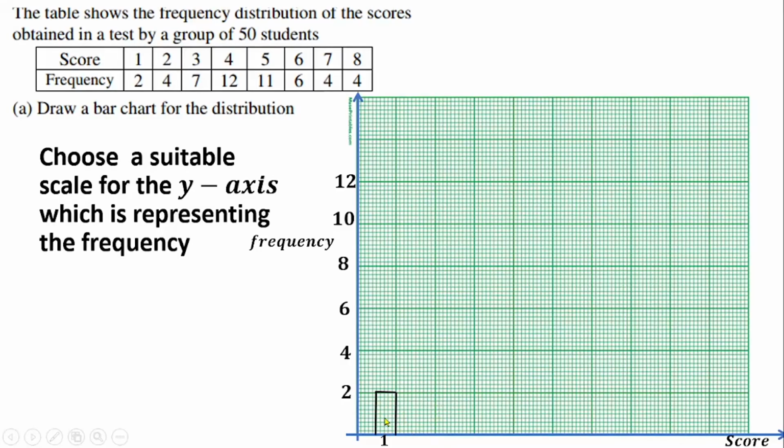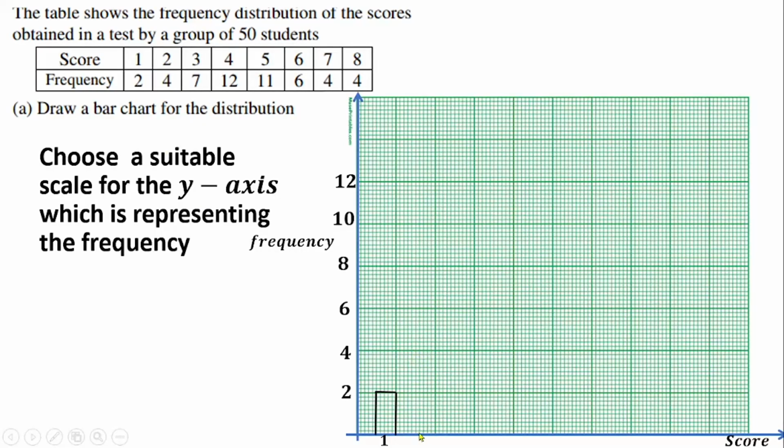Then for the second one, I'm going to leave another 1 centimeter as the space, since I've already done that here, because the bars must have equal space in between them. So I will leave another 1 centimeter as this gap between them. Then I will draw my next bar in the remaining 1 centimeter inside this block. The frequency of that one is 4, so it's going to stop around here.